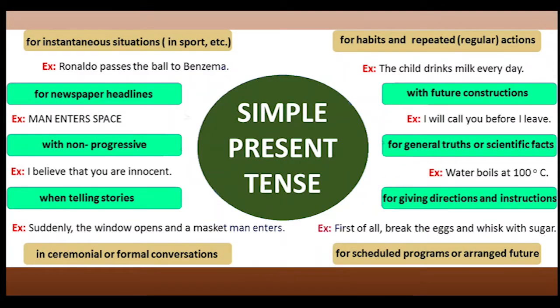So we should also know wherein all do we use the simple present tense. We use the simple present tense for instantaneous situations. That means at present, suddenly, instantly. Ronaldo passes the ball to Benzema. For newspaper headlines, man enters space. With non-progressive, that means when you cannot use the continuous tense. That is, I believe that you are innocent. When telling stories, suddenly the window opens and a masked man enters.